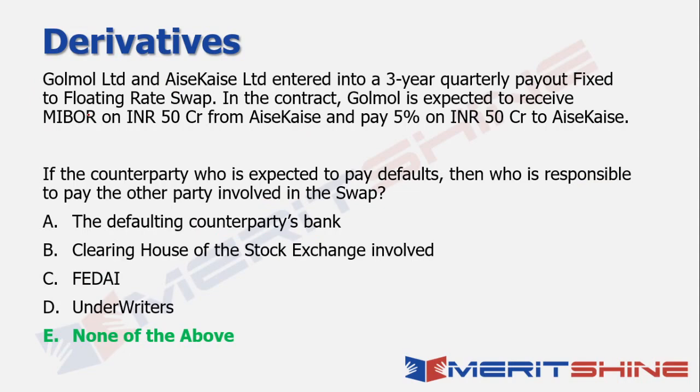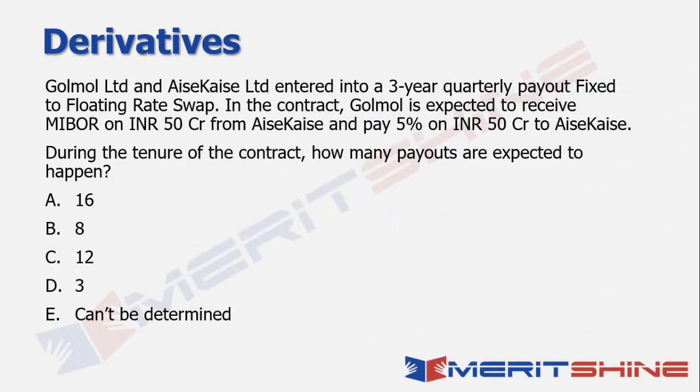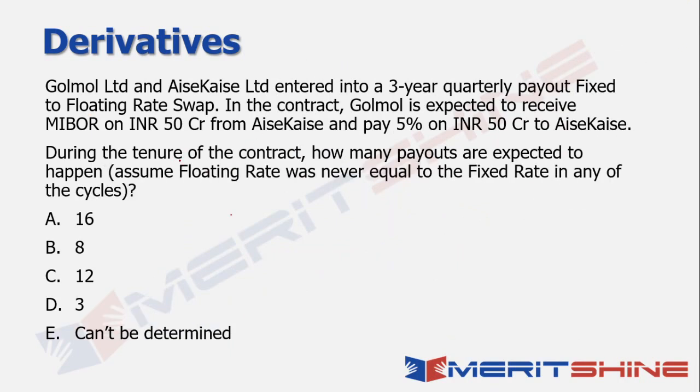Okay, let's move on to the final question for the day. Same question, same context. What does it say here? It says during the tenure of the contract, how many payouts are expected to happen? Now, it's a 3-year contract. That's the tenure of the contract. And it's a quarterly payout contract as well.